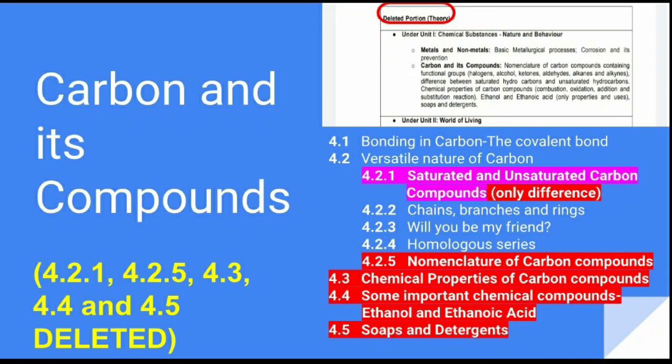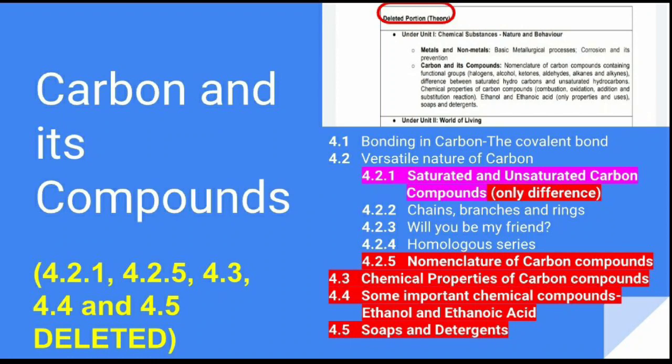Fine. So basically the ones marked in red are not in the syllabus and the rest all you have to study. 4.2.1 saturated and unsaturated carbon compounds को मैंने pink में इसलिए mark किया है ताकि ये बता दूं कि इसका सिर्फ और सिर्फ difference is deleted. Means the difference between saturated and unsaturated hydrocarbons को delete कर दिया गया है. Rest आपको ये topic को पढ़ना है. Fine.